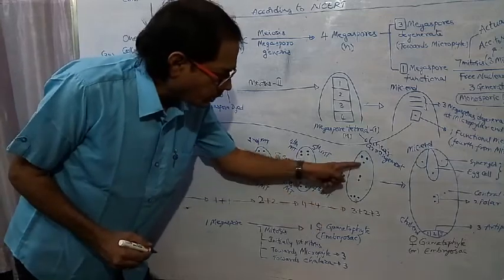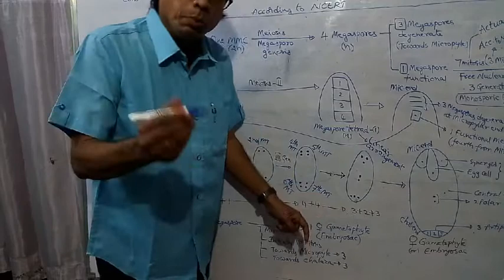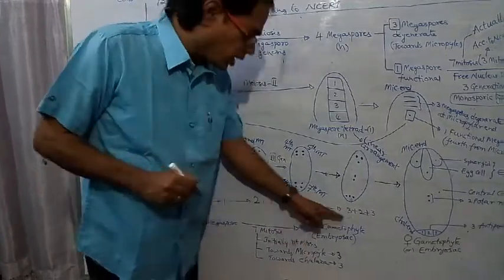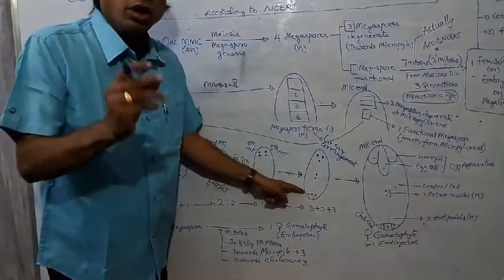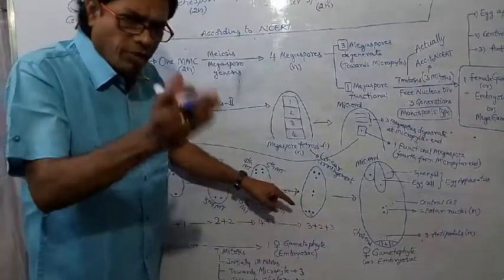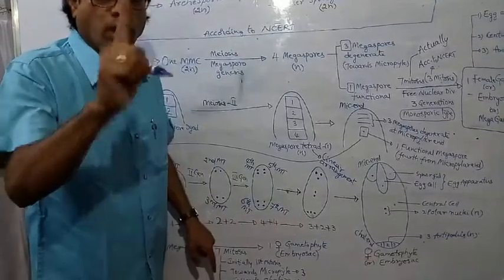Later 3 plus 2 plus 3. This condition appears before or after the formation of the secondary nucleus. 3 plus 2 plus 3 means before the formation of the secondary nucleus. After its formation, the two polar nuclei are combined together and form one nucleus.